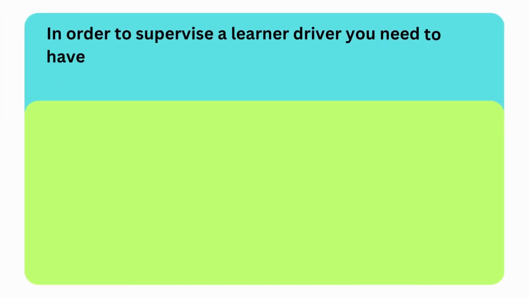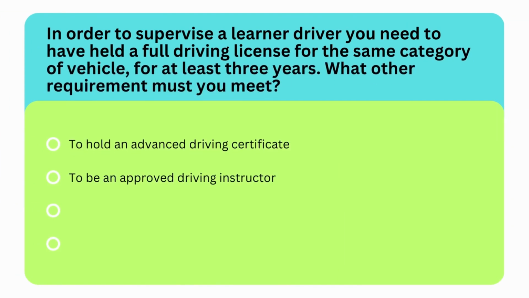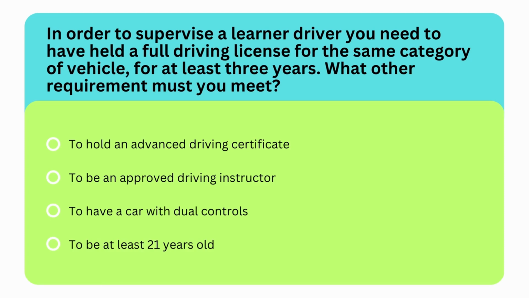Next question is, in order to supervise a learner driver, you need to have held a full driving license for the same category of vehicle for at least 3 years. What other requirement must you meet? Options are to hold an advanced driving certificate, to be an approved driving instructor, to have a car with dual controls, or to be at least 21 years old. So the correct option is third option. The other requirement is to be at least 21 years old.